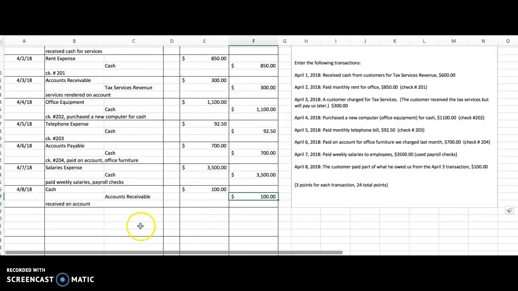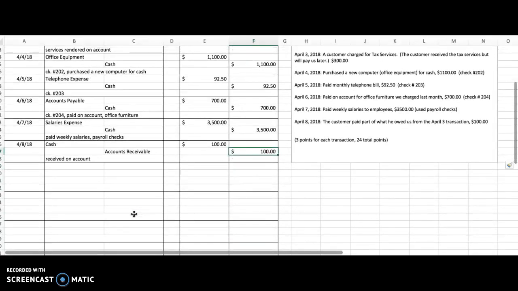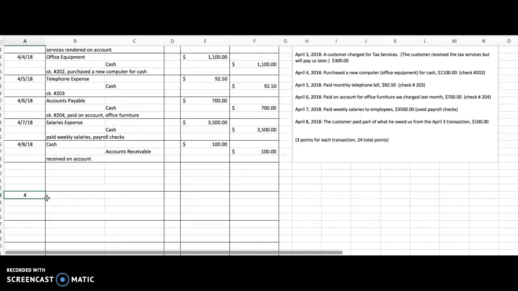Okay? I'm going to give you one more entry here that's not found in yesterday's assignment, but you'll find it in today's assignment, and I want to prepare you for it. Let's say on April 9th, we have another transaction. In this transaction, a customer contracted us for some tax services.